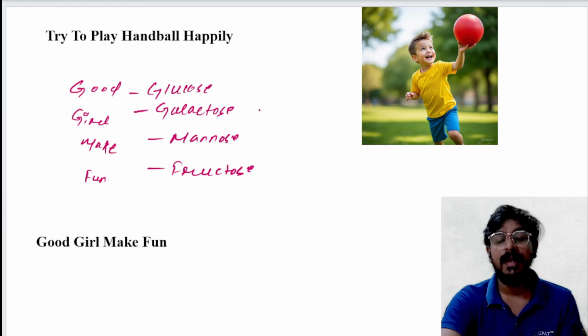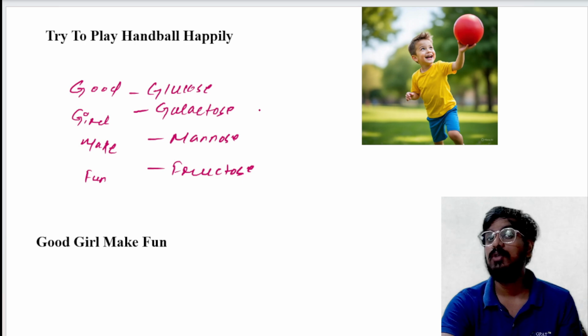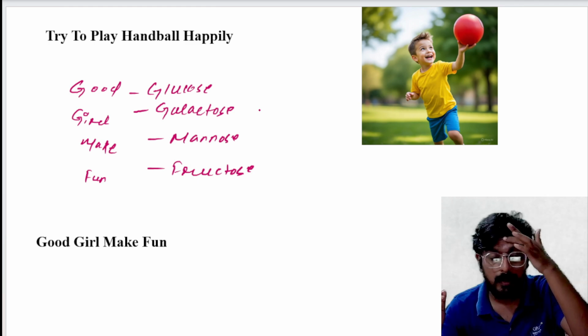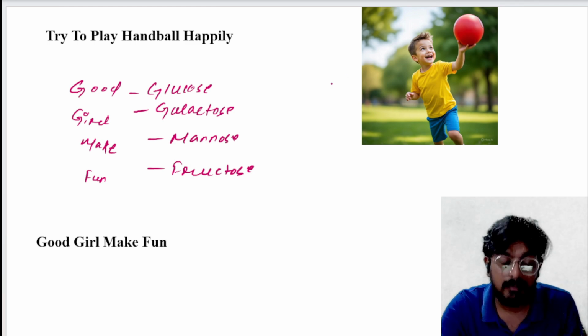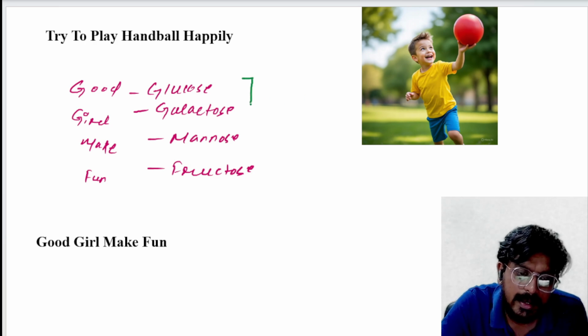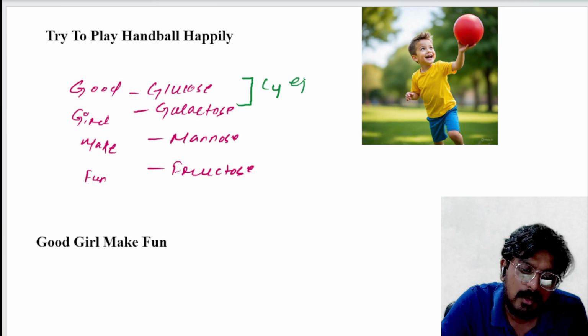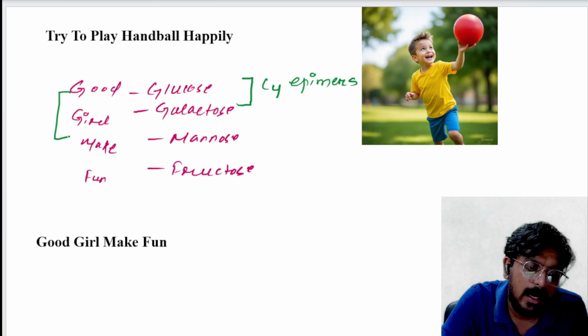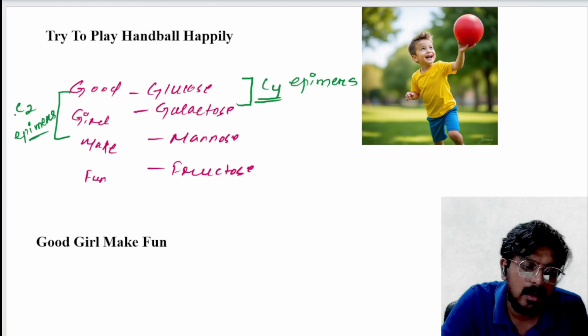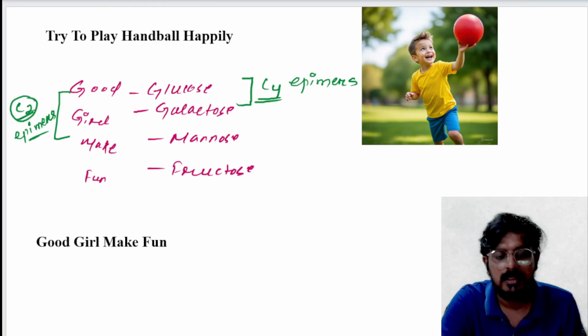Now, when I take another lecture of the decode series, that is the isomerism part, I will explain very clearly the isomerism of carbohydrates. In that isomerism topic, one topic is the concept of epimer. You will find glucose and galactose are C4 epimers, and glucose and mannose are C2 epimers.